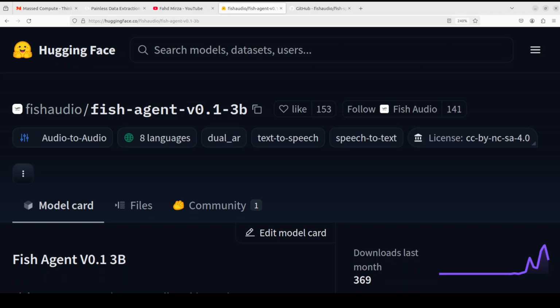Hi everyone, this is Fahad Mirza and I'm so excited to share with you this new TTS model from Fish Audio called Fish Agent V0.1.